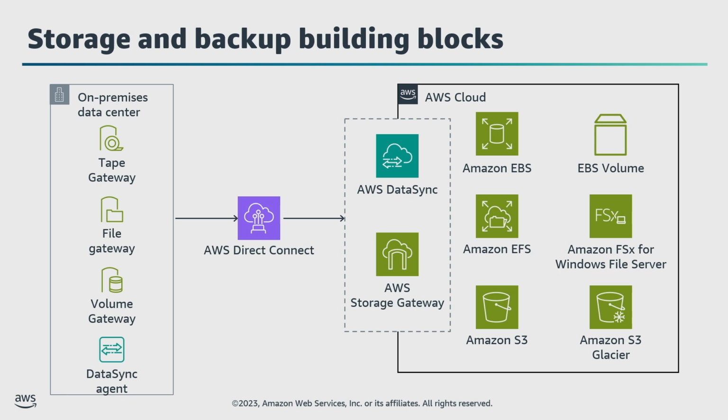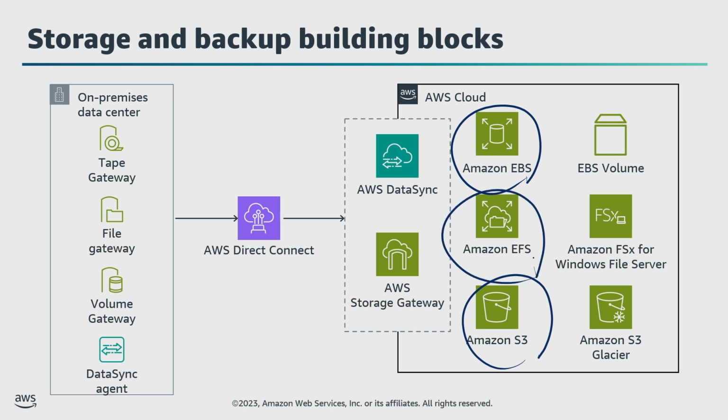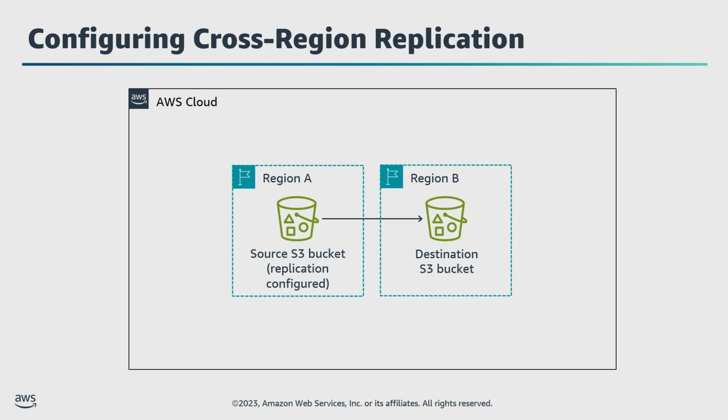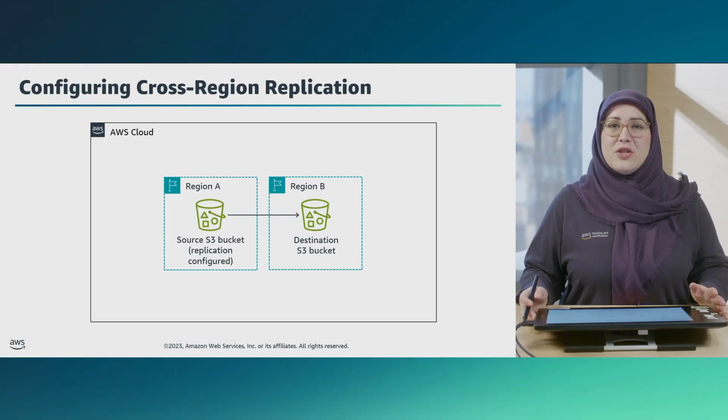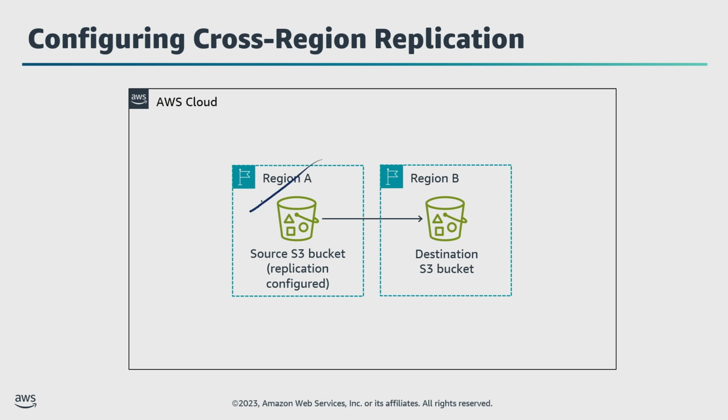Let's start at the storage layer with 3 important AWS storage services: Amazon S3, Amazon Elastic Block Store, or Amazon EBS, and Amazon Elastic File System, or Amazon EFS. If you need to recover data on Amazon S3, you can use the S3 Cross-Region Replication feature. This feature gives you the ability to automatically copy objects from a source bucket to a destination bucket in a different AWS region. This means you'll have a readily available backup in case of a disaster.